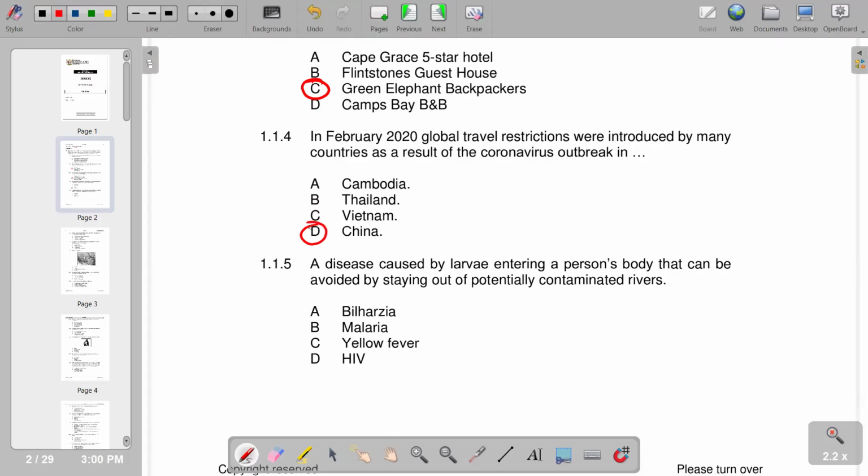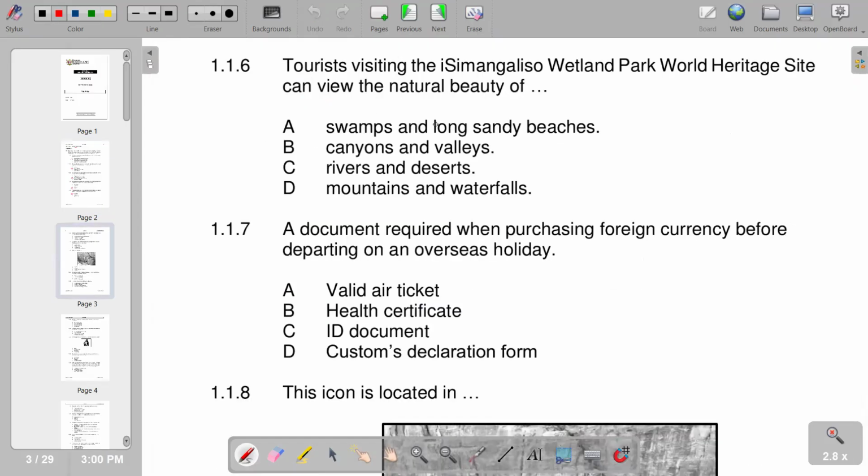And this is caused by a larvae entering a patient's body that can be avoided by staying out of potentially contaminated rivers. It is bilharzia, which we have on A. And number 6, tourists visiting the Isimangaliso Wetland Park World Heritage Site can view the natural beauty of swamps and long sand beaches, which we have on A.